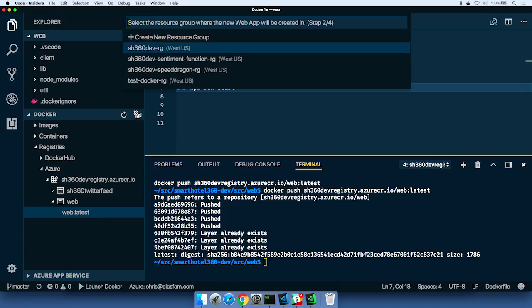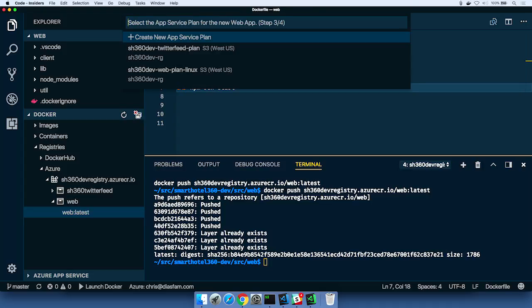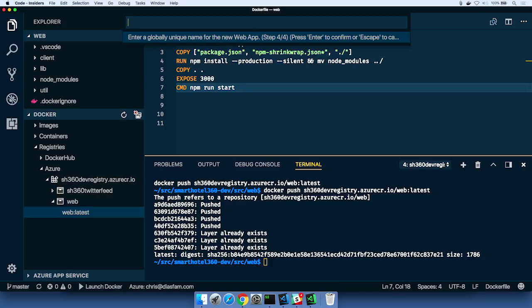So when I say deploy this to Azure, it's just going to ask me a couple questions about where I want it. First thing is the resource group, and then the name of your application. The next thing I'm going to do is pick the plan. The plan is basically the machine that we're going to run it on, and again, this is a Linux box up in Azure. Now all I have to do is give it a globally unique name. It's going to be the URL for the application. So I can say it's the SH360 dev website, and we'll make sure it's unique. We'll just add 1, 2, 3, 4 to the end.